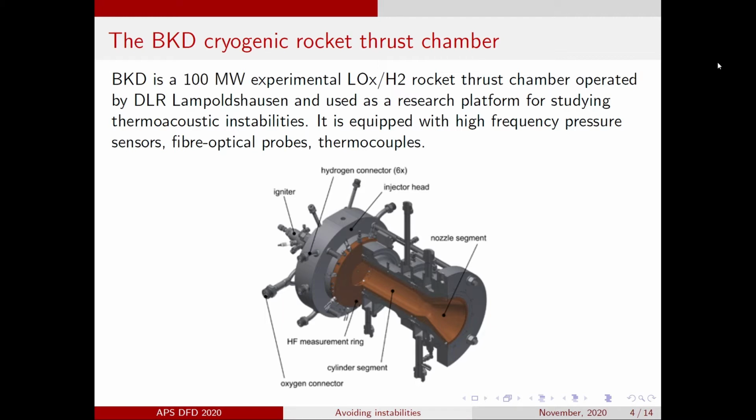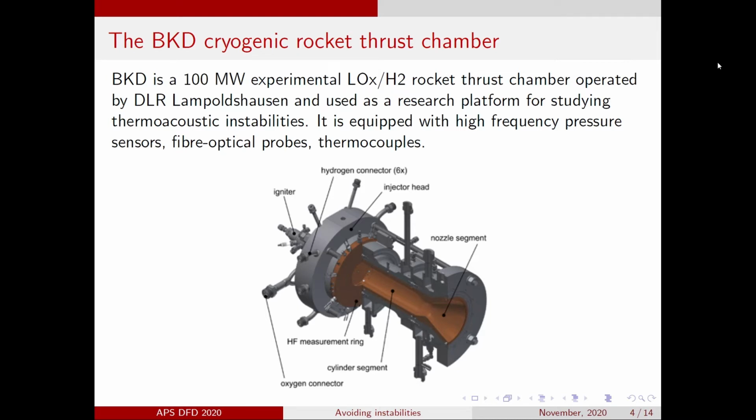It was originally designed to study regenerative cooling of liquid hydrogen, but thermoacoustic instabilities cropped up during early testing. Following this serendipitous discovery, researchers in the German Aerospace Center decided to make lemonade out of lemons, and BKD is now used as a research platform for thermoacoustics instead.